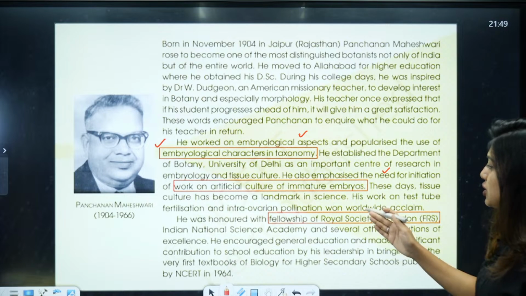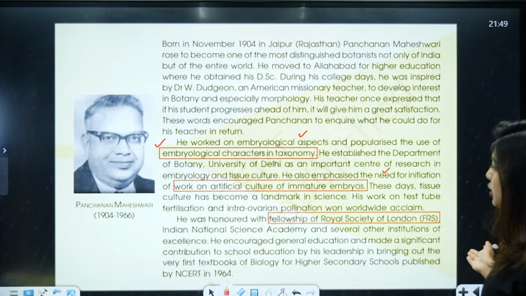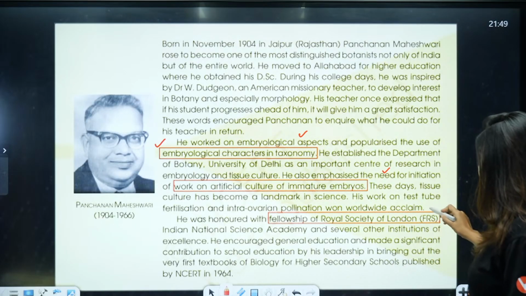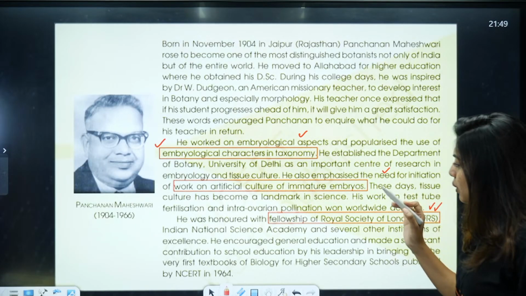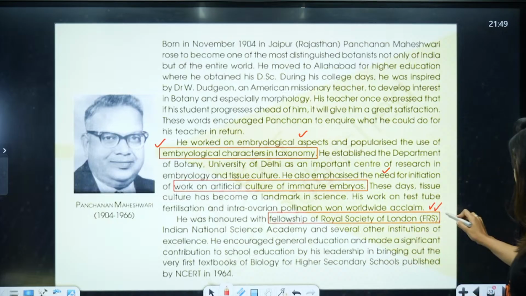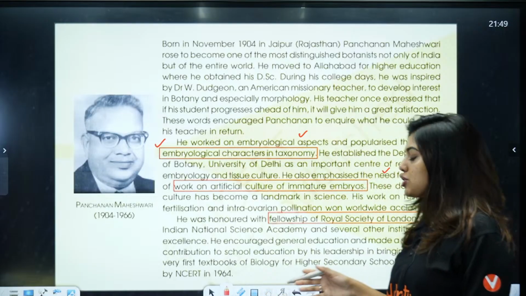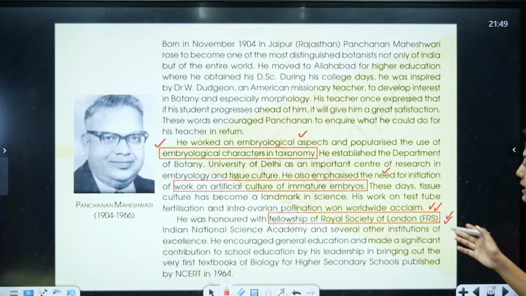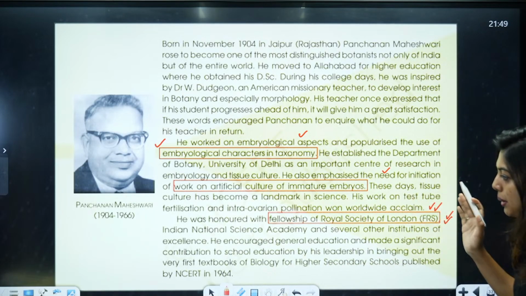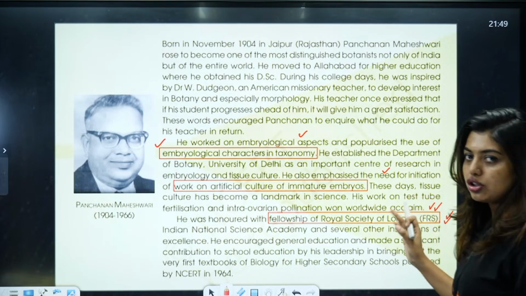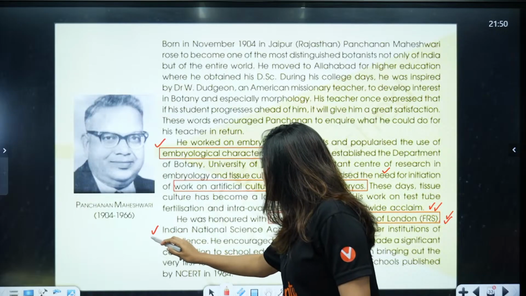These days, tissue culture has become a landmark in science. His work on test tube fertilization and intra-ovarian pollination won worldwide acclaim. Okay. Now, he was honored with fellowship. So, these things you have to remember. They can ask you which was the scientist who got a fellowship of the Royal Society of London, FRS. So, that was for him. Okay, Indian National Science Academy and several other institutes of excellence.